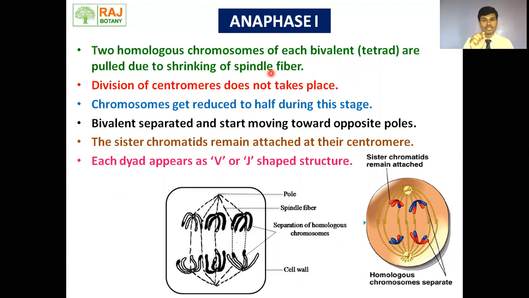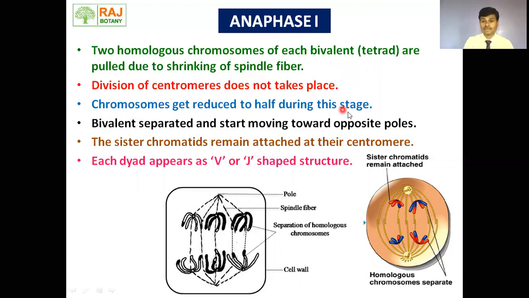The centromere of the chromosome breaks and the broken chromosomes move towards the opposite poles. But in anaphase first of meiosis, there is no division of the centromere. This is a very big difference between anaphase of mitosis and anaphase of meiosis.